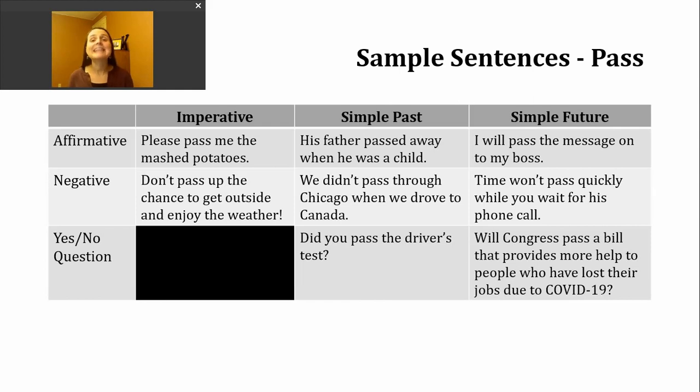If I want to make a negative sentence in simple past tense, I want to use did not and then the base verb. Here's an example of that. We didn't pass through Chicago when we drove to Canada. Finally, if I want to make a yes or no question in the simple past tense, I'm going to start with did, then I'll have my subject, and then the base verb. Here's an example. Did you pass the driver's test?